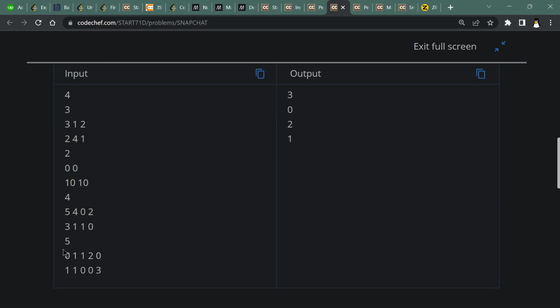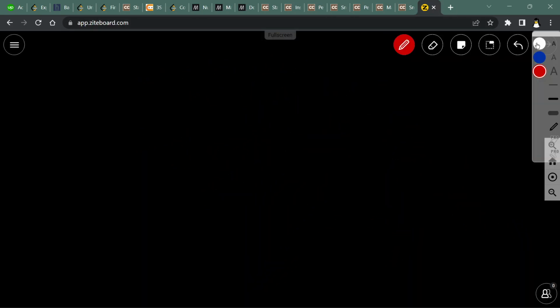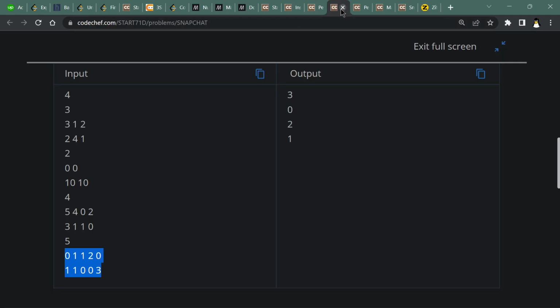So if I take the last, longer input, let's denote our first array with A, which is 0 1 1 2 0.